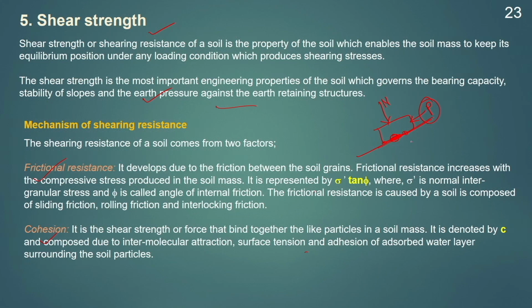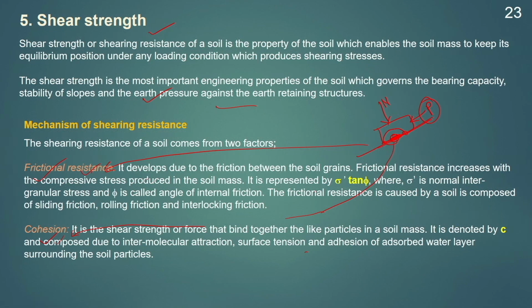So, if we talk about this in terms of soil mechanics, this frictional component will come from the frictional resistance between the soil particles, and this glue, which provides some additional shear strength to the soil, comes from the cohesion. Therefore, the shear strength of the soil comes from two components: one is the frictional resistance, another is the cohesion.